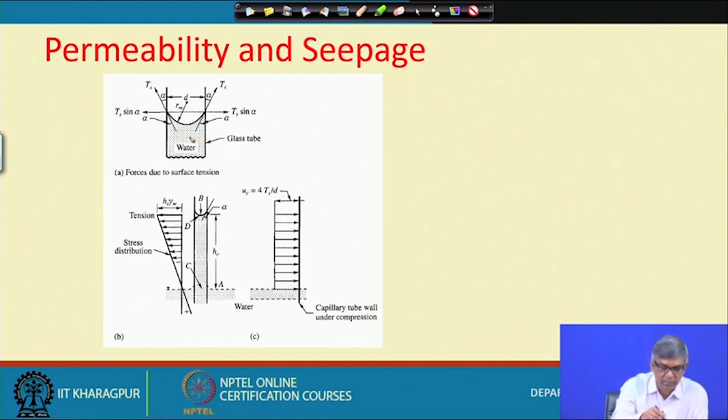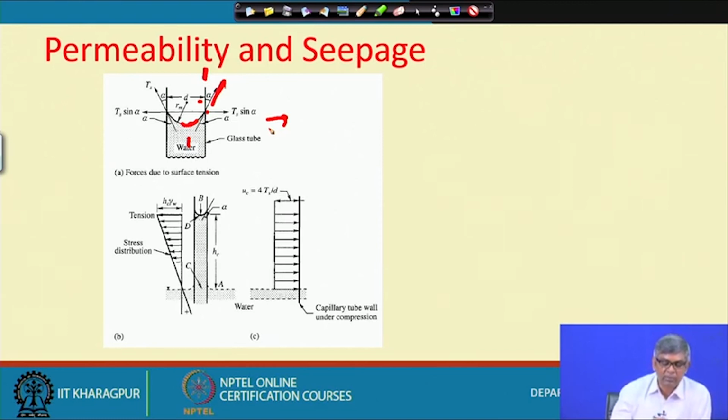This is the tube, which is exaggerated; it is actually an enlarged view only, you can imagine. And then this is the meniscus, and this angle alpha is the surface tension direction, and the diameter is d, suppose. If the surface tension is inclined like this, then you can take a component in this direction and a component in this direction, and then finally I can consider the equilibrium.